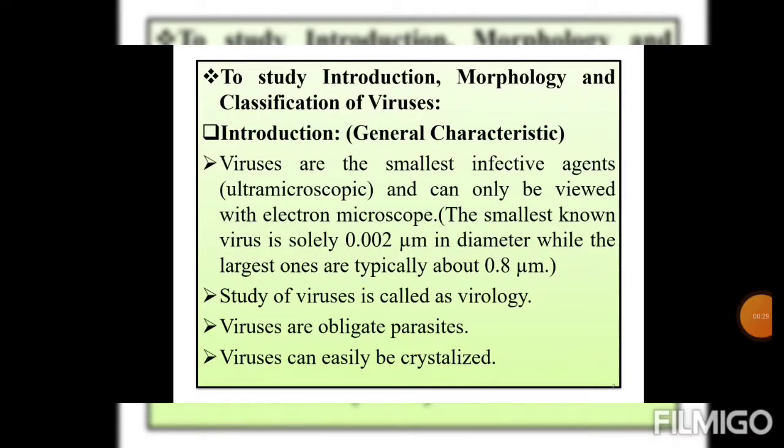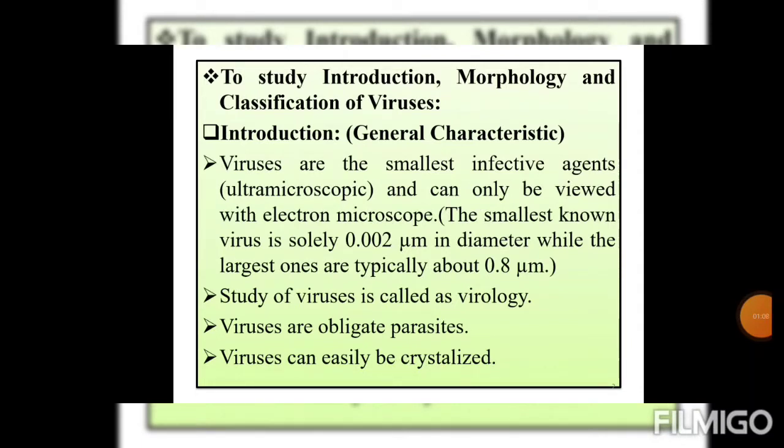Viruses are the smallest infective agents and can only be viewed with an electron microscope. The smallest known virus is only 0.002 micrometer in diameter, while the largest ones are typically about 0.8 micrometer. Next characteristic, the study of viruses is called virology. Viruses are obligate parasites. What are obligate parasites? Obligate parasites are parasitic organisms that cannot complete their life cycle without a suitable host cell.